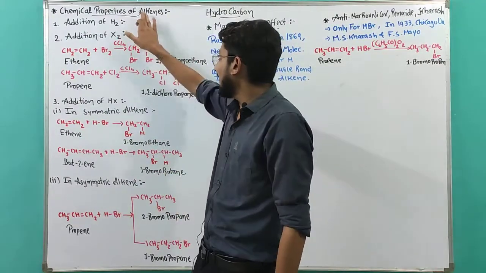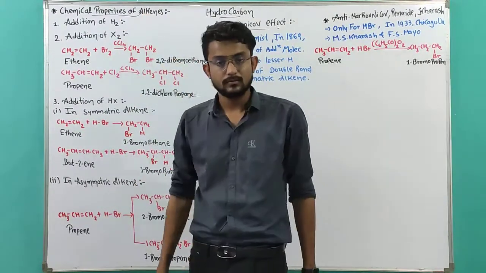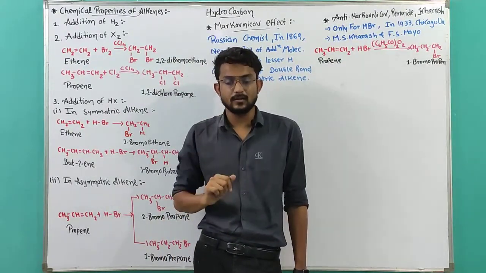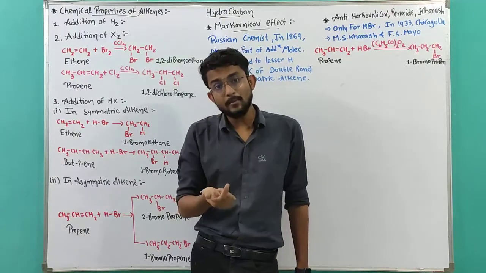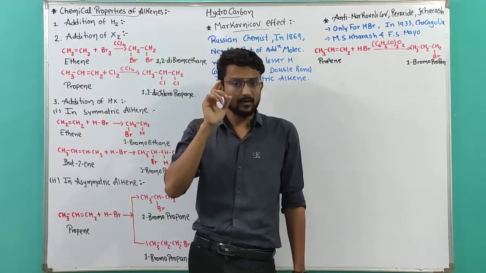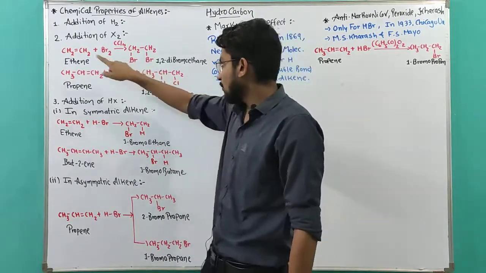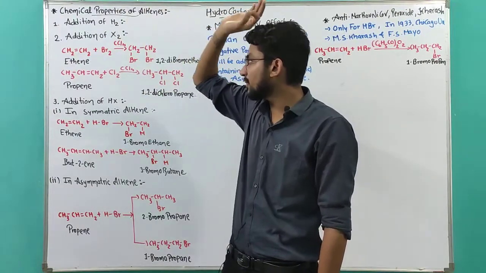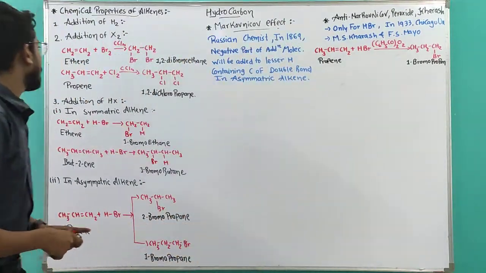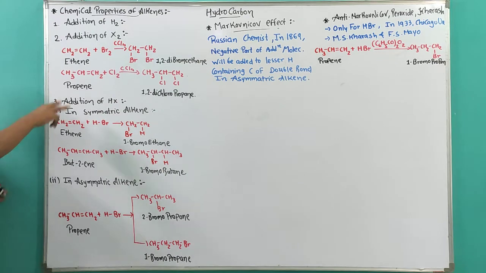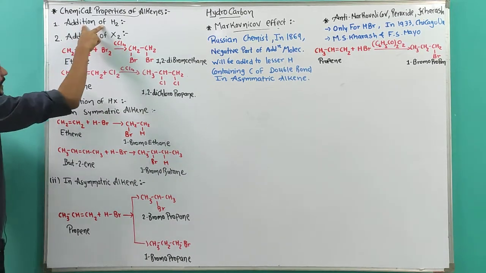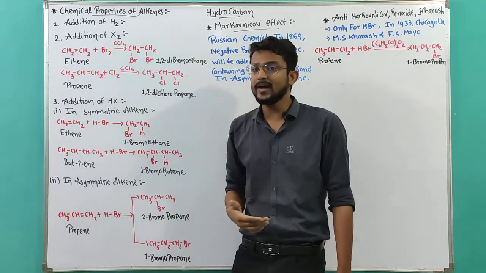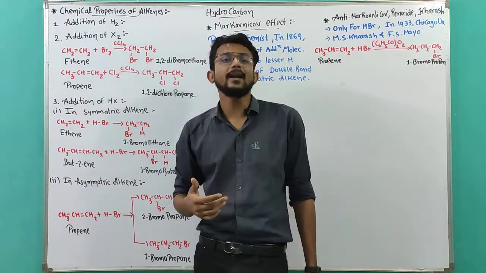Okay, alkenes have a double bond, which means there is one pi bond present in the structure. Now pi bonds are weaker than sigma bonds. That's why this pi bond is going to be broken. When this pi bond is broken, a simple thing occurs. We have already done it in the preparation of alkane compounds.